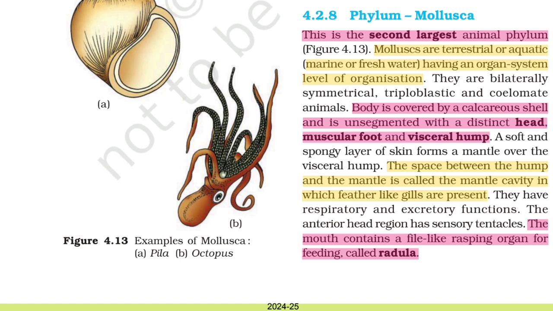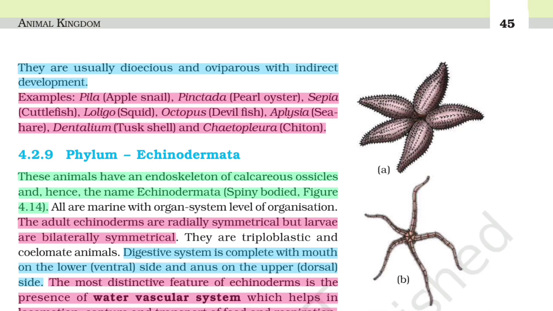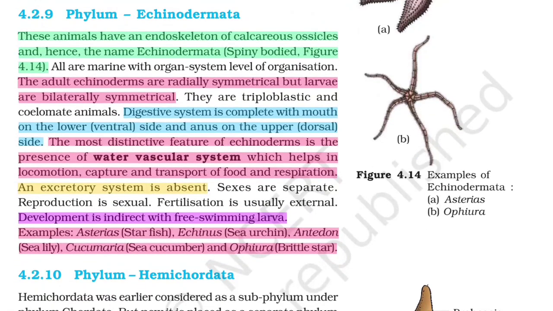They have respiratory and excretory function. The anterior head region has sensory tentacles. The mouth contains a file-like rasping organ for feeding called radula. They are usually dioecious and oviparous with indirect development. Example: Pila, apple snail; Pinctada, pearl oyster; Sepia, cuttlefish; Loligo, squid; Octopus, devilfish; Aplysia, sea hare; Dentalium, tusk shell; and Chaetopleura, chiton.